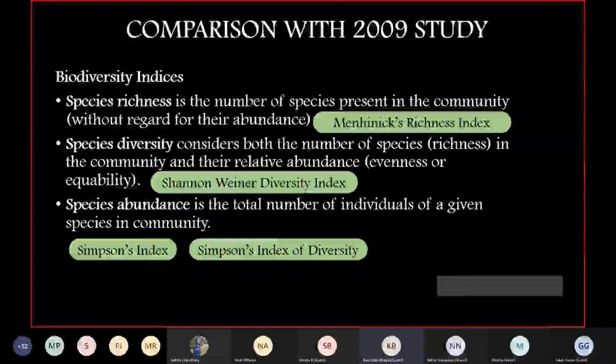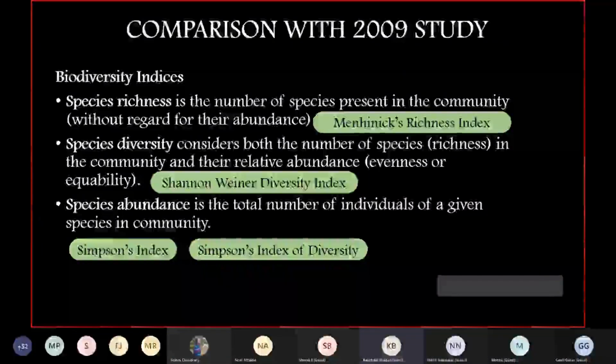Then you have the exact opposite of that, which is the Simpson diversity index. It is nothing but 1 minus D. It's as simple as that. The probability is that two individuals you have found are of different species. Closer to 1, the more diversity. So these are exactly opposite to each other.